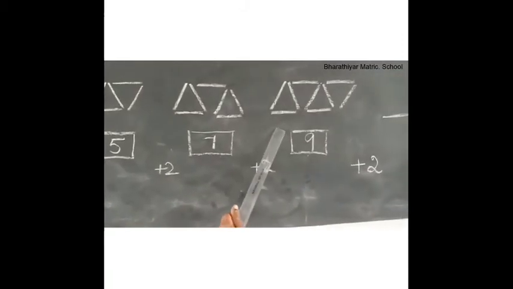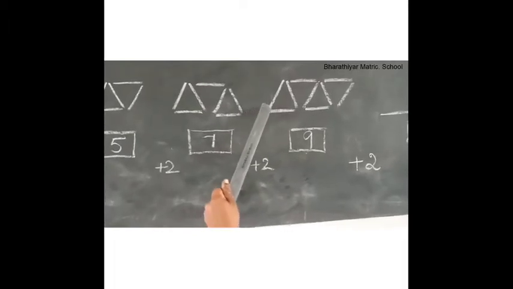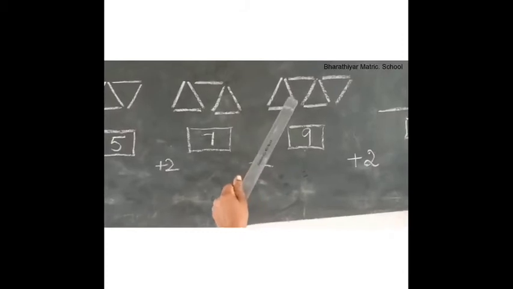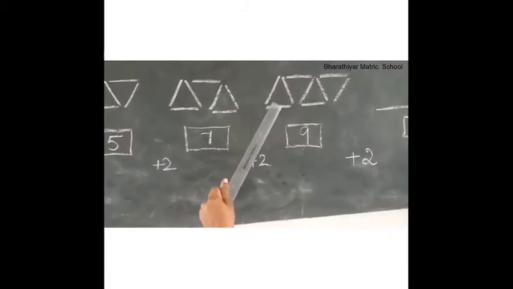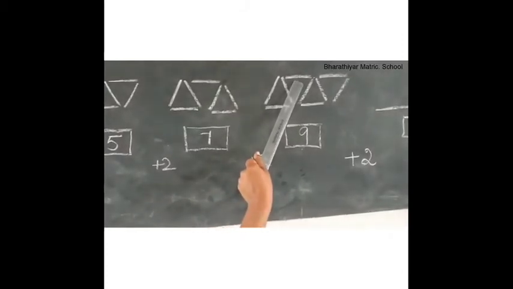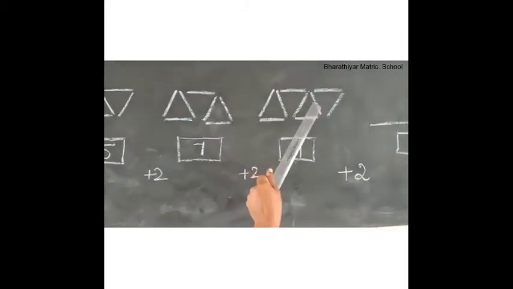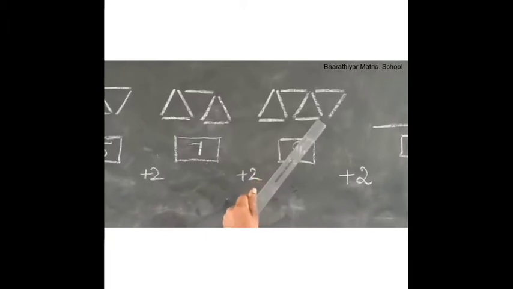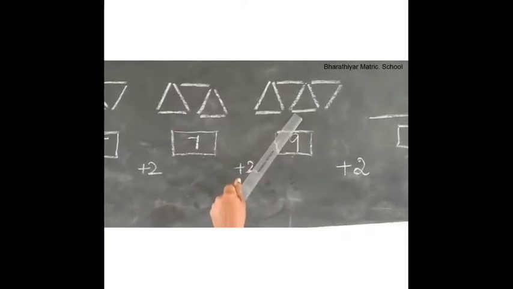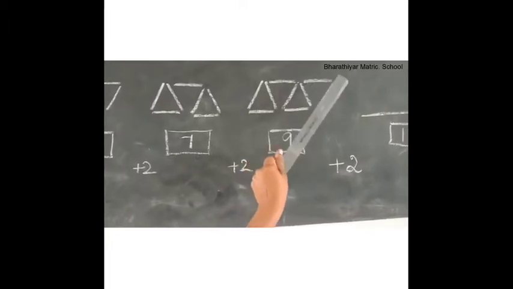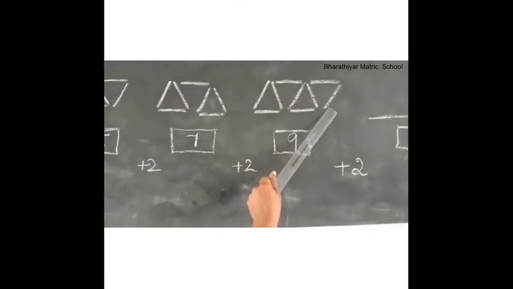For number 9, first right slanting line, left slanting line, horizontal line, again a horizontal line, right slanting line, left slanting line, a horizontal line, again a horizontal line, right slanting line.